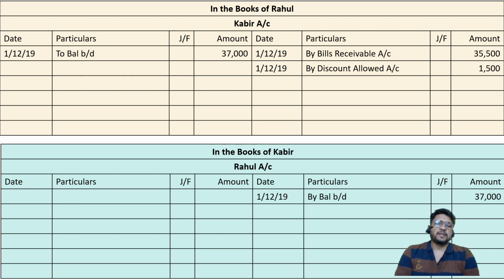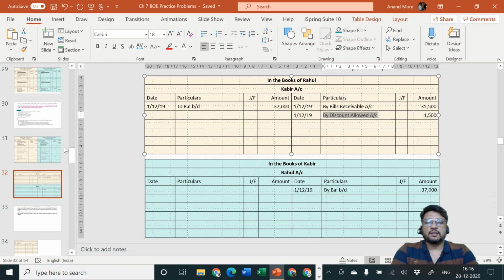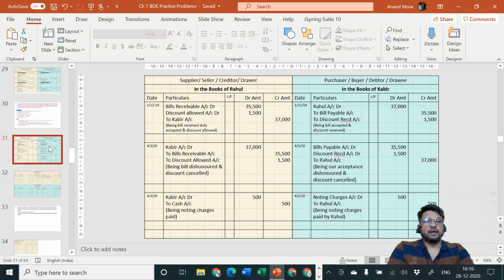Okay. So he is the giver, credit the giver. That's why Kabir is credited by the amount of bills receivable as well as by the amount of loss he has caused to us. Okay. In the books of Kabir, the entry will be exactly ulta. The entry is already passed by us. Rahul account debit. So go to the debit side of Rahul account, and what you write there, you should write there to bills payable and to discount received account.